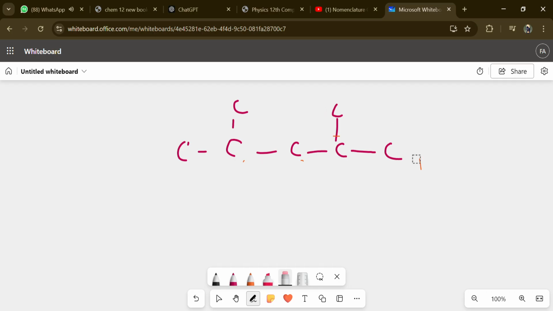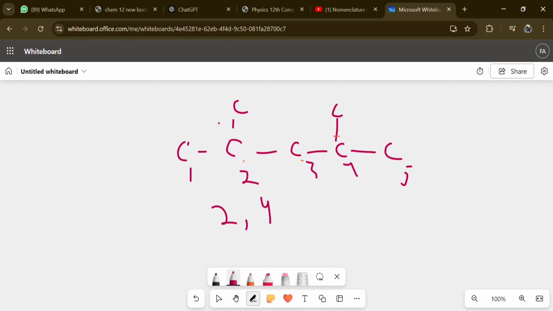Let's consider, I only write the carbon, consider the hydrogen bonding by yourself. Very first, start naming from the situation where the carbon branch chain is near. So in the both of the situation, carbon chain would be on the second number. So we'll simply name it 1, 2, 3, 4, and 5. Now first count down the number from where the branch chain is attached. So it is on 2 and 4.